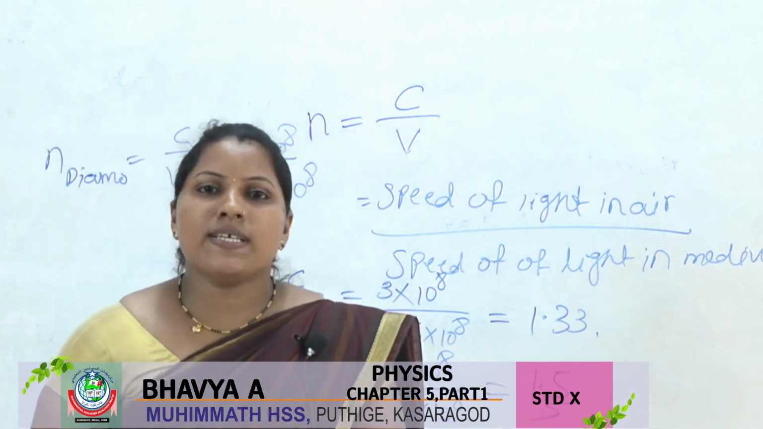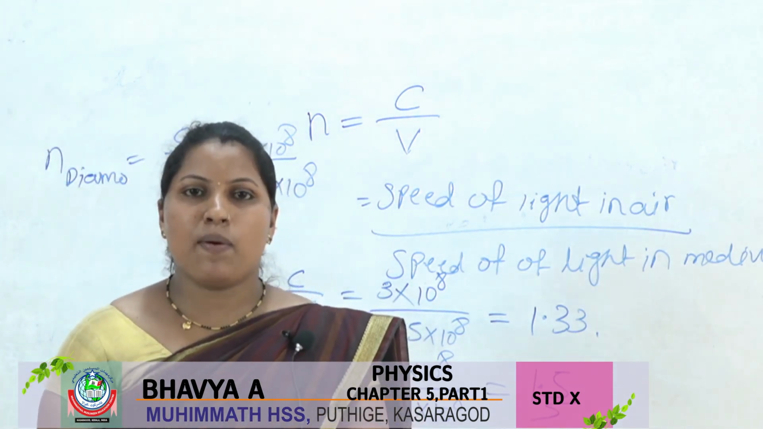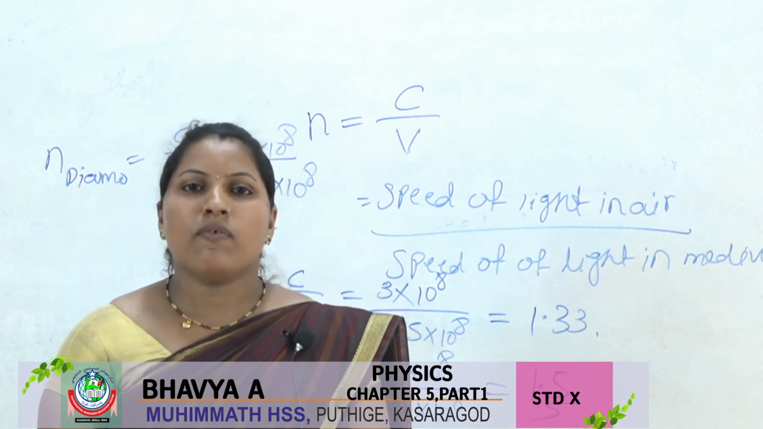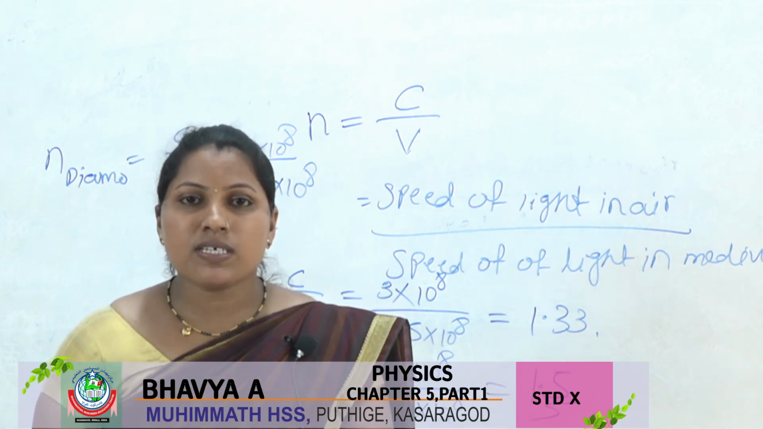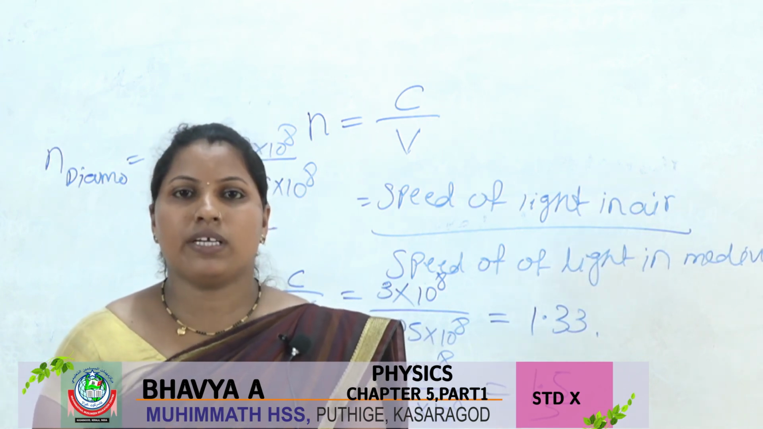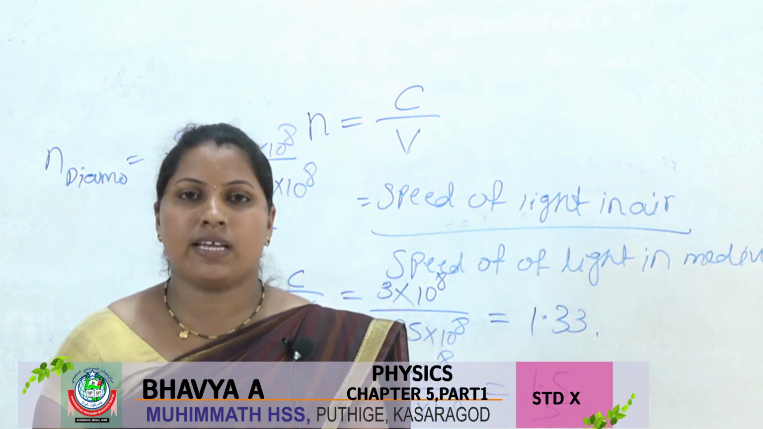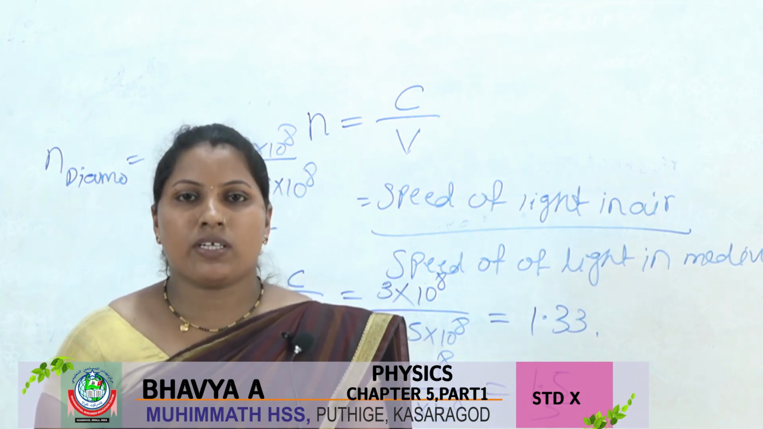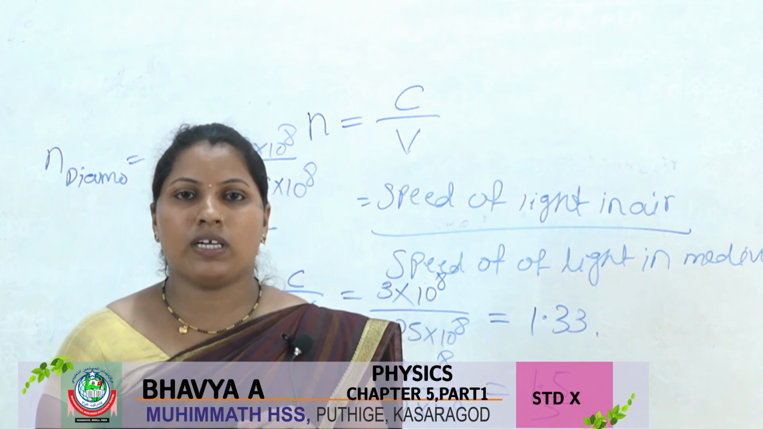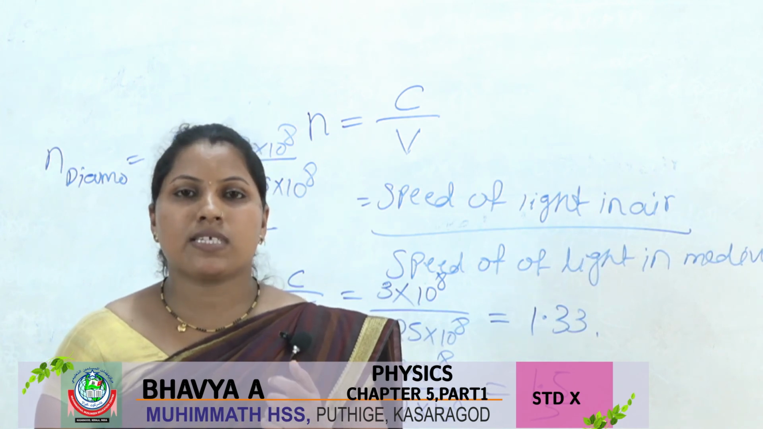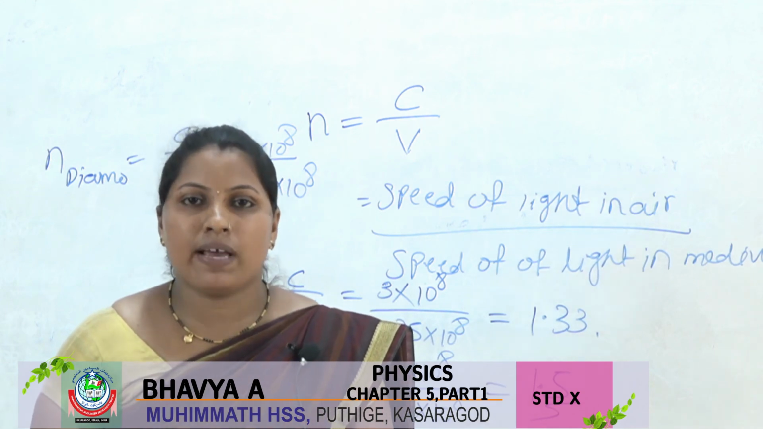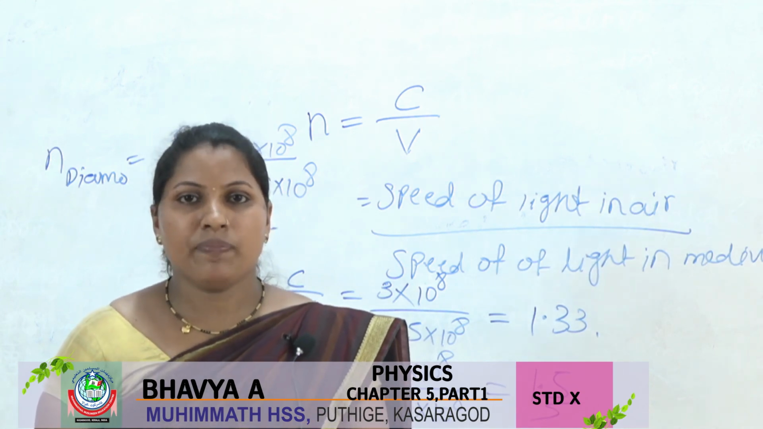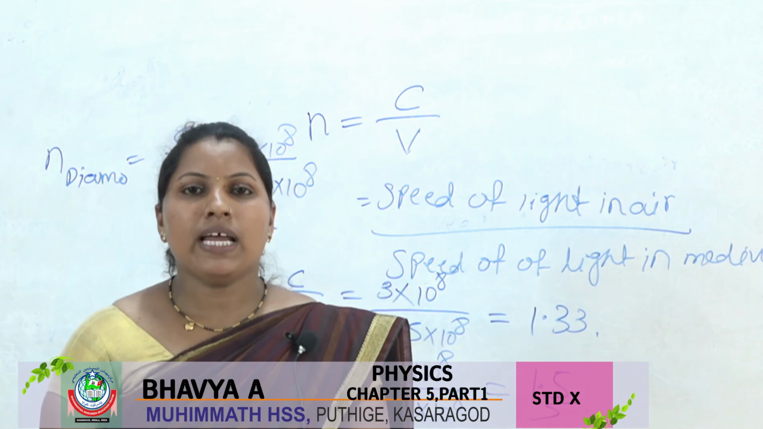So in today's class we discussed refraction of light, what refraction of light is, and refraction in different media. Then we calculated the absolute refractive index and relative refractive index, and how to calculate the refractive index of a medium using the formula n is equal to c by v. We have studied this today. We will continue in the next class.